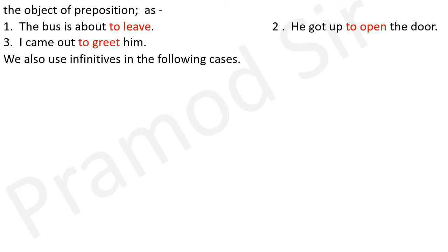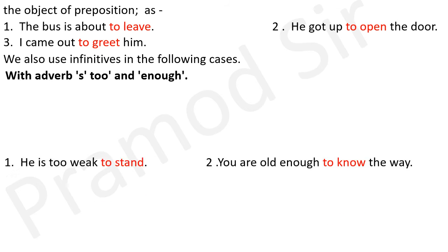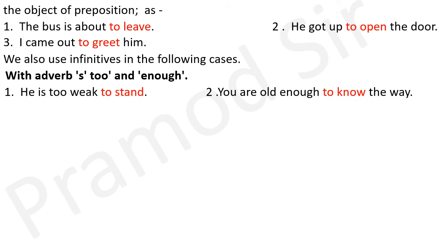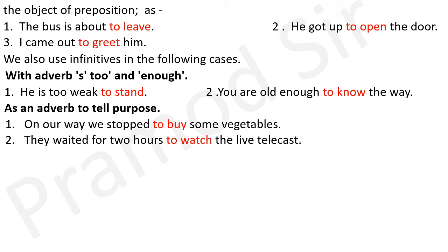We also use infinitives in the following cases: with adverbs too and enough. He is too weak to stand. You are old enough to know the way. As an adverb to tell purpose. On our way, we stopped to buy some vegetables and they waited for 2 hours to watch the live telecast. यानी पर्पस शो किया गया है to buy, to watch.